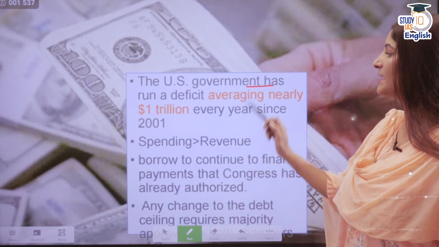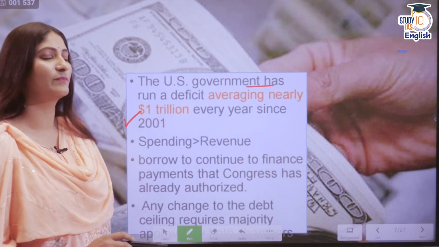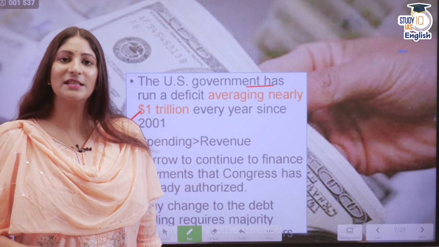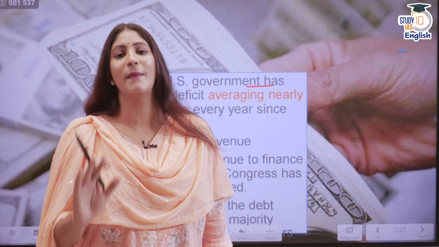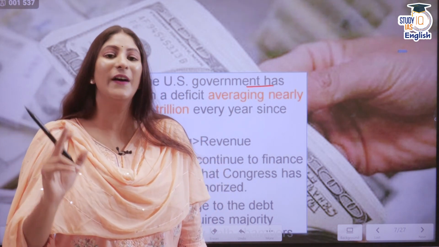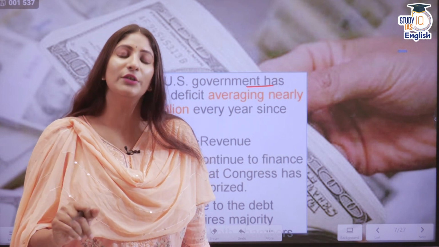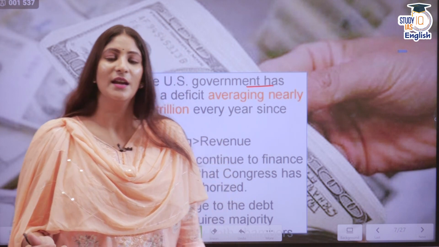See, the US government has run a deficit which averages $1 trillion every year since 2001. The government is spending more, but the revenue it has is not matching. So when there is a gap, it tries to fund that deficit. In order to fund that deficit, it raises loans from the public.